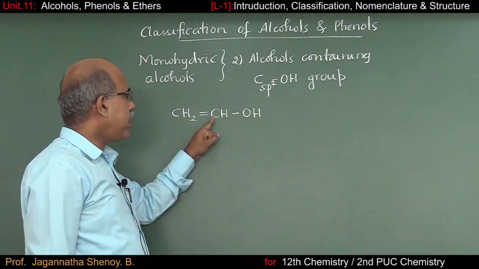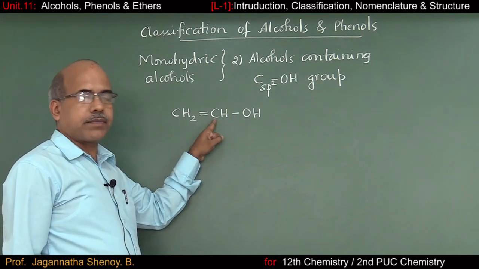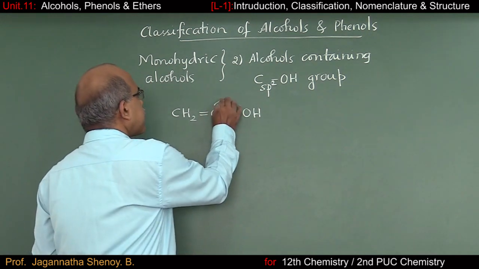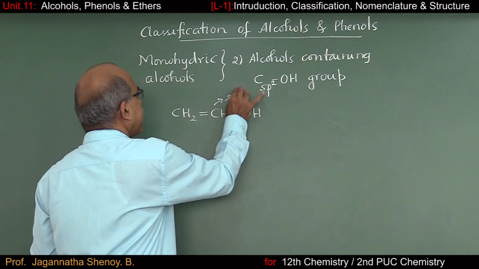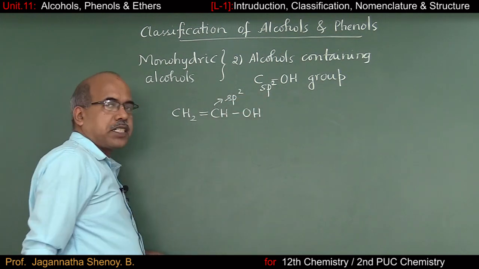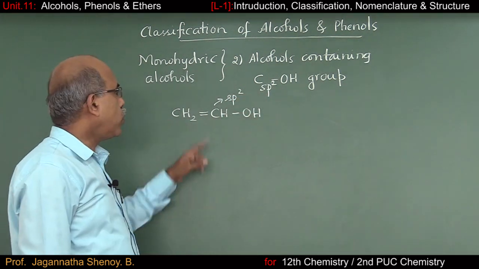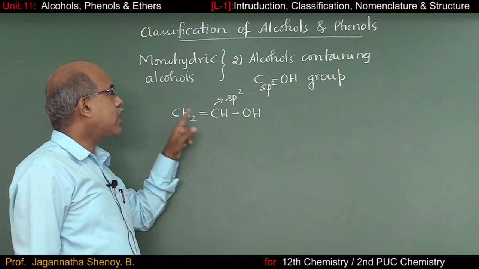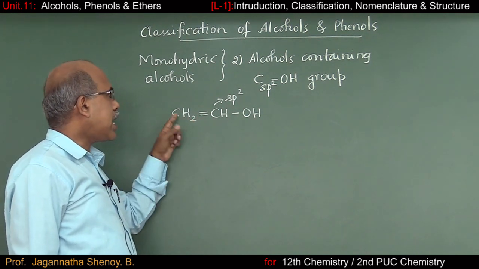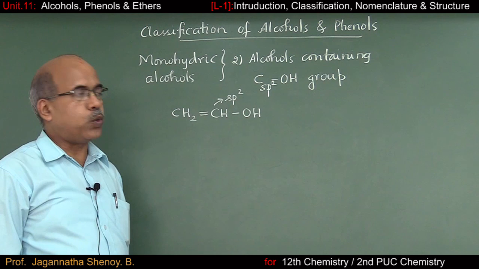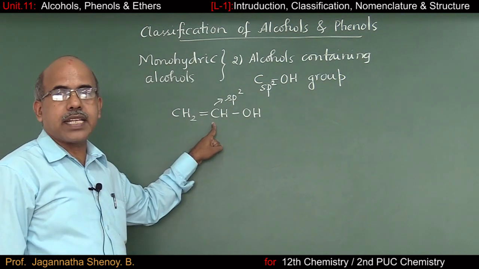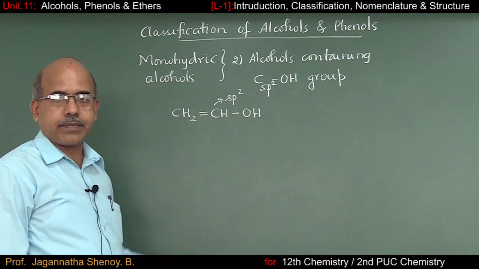In this case, the doubly bonded carbon atom has undergone sp2 hybridization and the OH group is directly attached to it. So this falls under alcohols containing a Csp2 OH group. The name of this compound is vinyl alcohol.